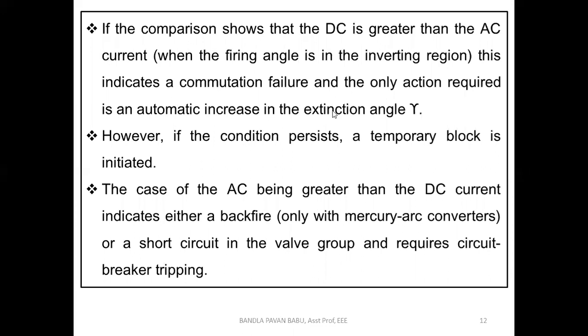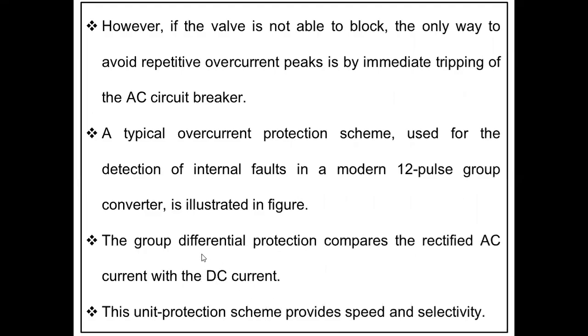the group differential protection compares the rectified AC current with the DC current.